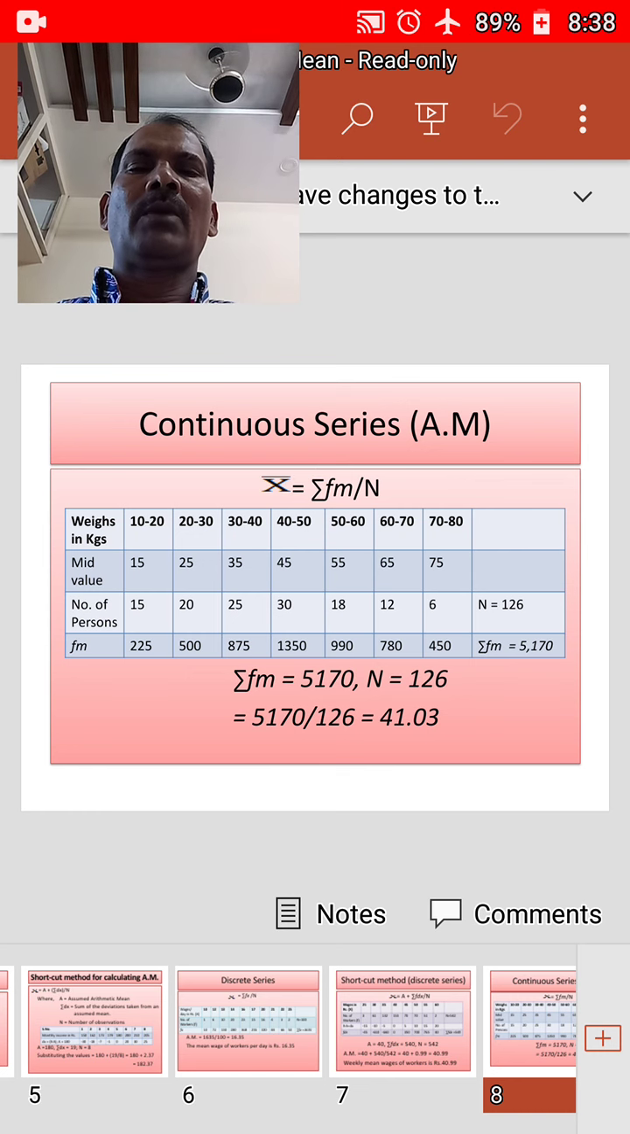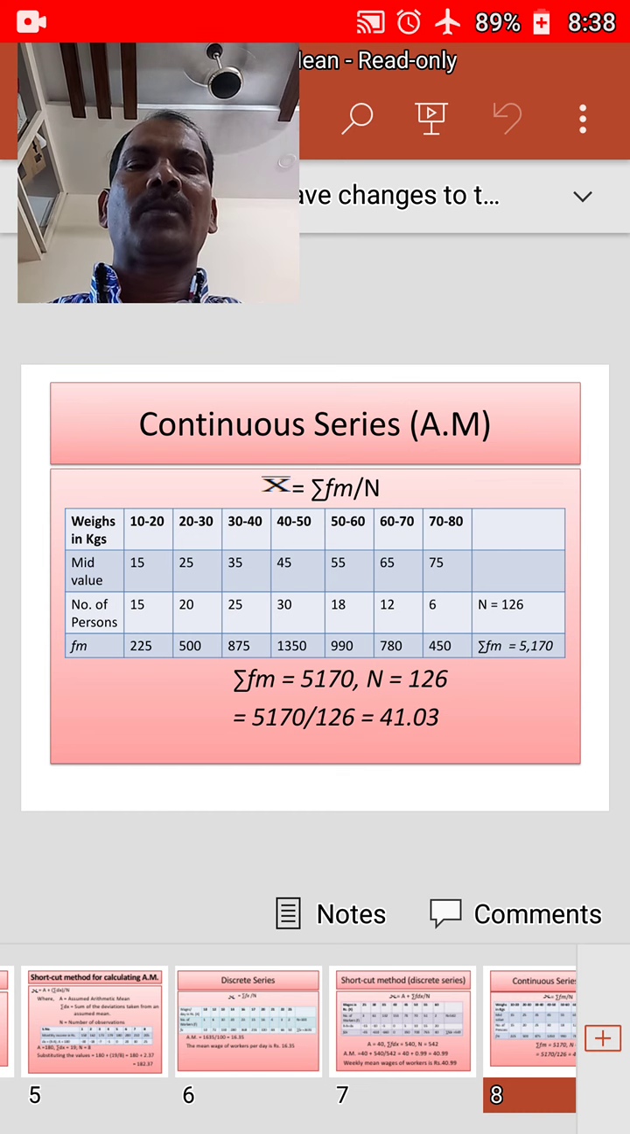Now with the mid value, we need to multiply the frequency, that means f into m. 15 into 15, 225; 25 into 20, 500; 35 into 25, 875; 45 into 30, 1350; 55 into 18, 990; 65 into 12, 780; 75 into 6, 450. Now the number of items, that is sigma f, is equal to 126, and the sum of the products of f into midpoint, sigma fm, is equal to 5170.